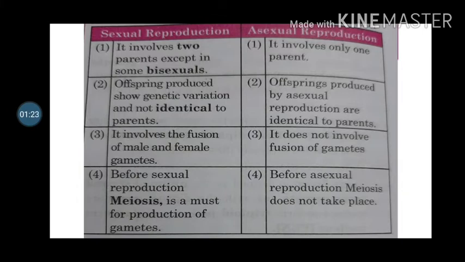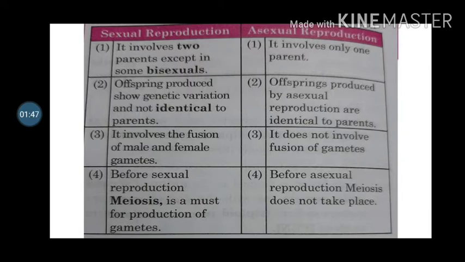Sexual reproduction involves the fusion of male and female gametes. In asexual reproduction, there is no involvement or fusion of gametes. Before sexual reproduction, meiosis is a must for production of gametes. But in asexual reproduction, meiosis does not take place.